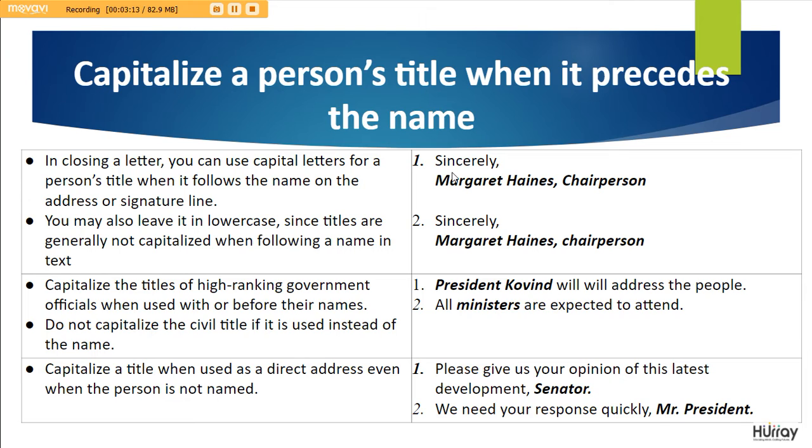As you can see, in closing a letter, capitalize a person's name as well as the signature line. The second word, which is a designation, could be kept in lowercase. Similarly, you've got the next sentence where you have a high-ranking government official, in this case, President Kovind. But if it is just ministers in general, it's not capitalized.